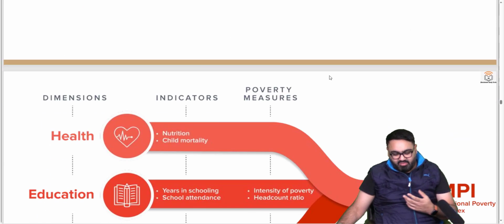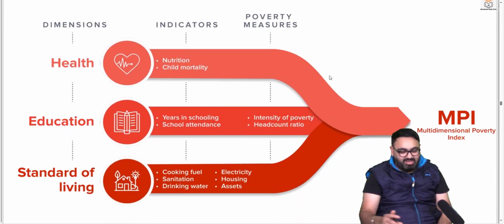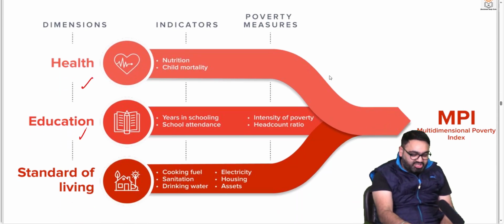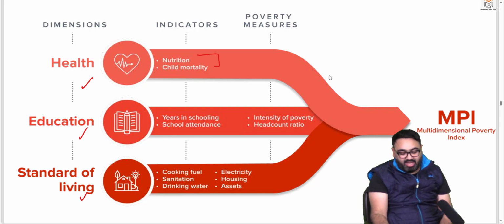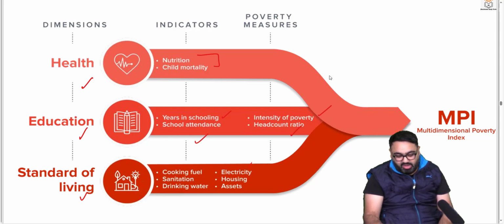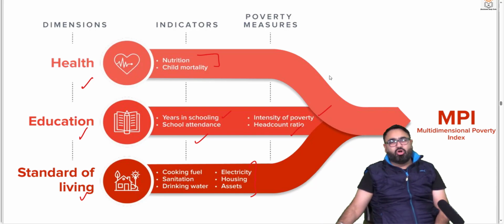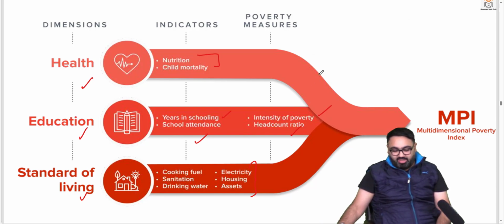Just for your reference, I've given a photo also here. So MPI basically consists of health, education and standard of living. Health then consists of nutrition, child mortality. Education consists of years of schooling, school attendance, intensity of poverty, head count ratio. And then standard of living also has all these components. All these together make up what you call the multidimensional poverty index.